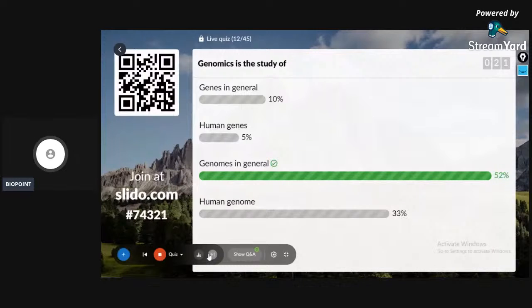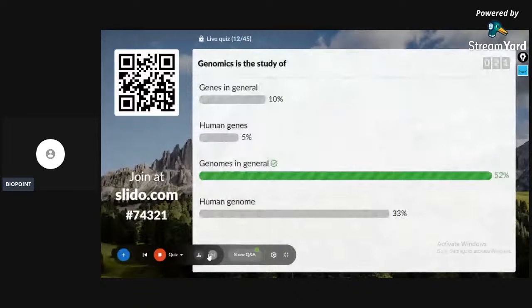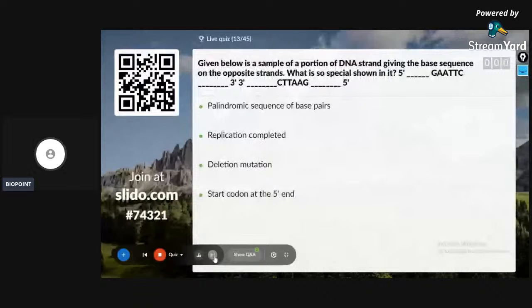Important question. Given below is a sample of a portion of a DNA strand giving the base sequence on the opposite strand. What is so special in it? 5 to 3 GAATTC, 3 to 5 CTTAAG. Yes, the answer for the question.